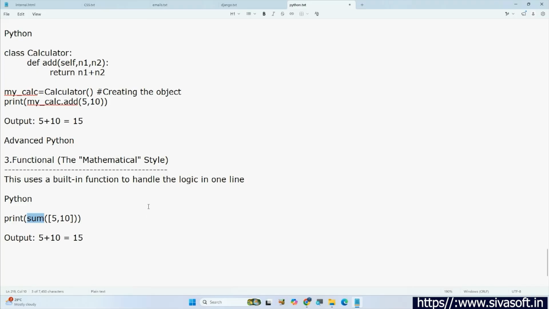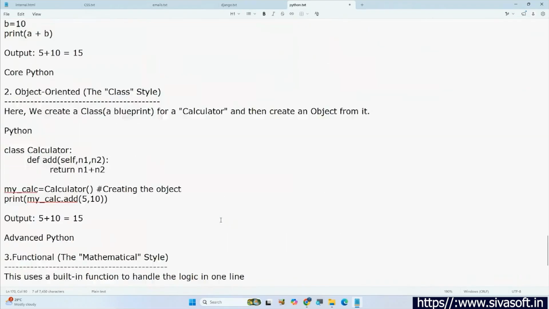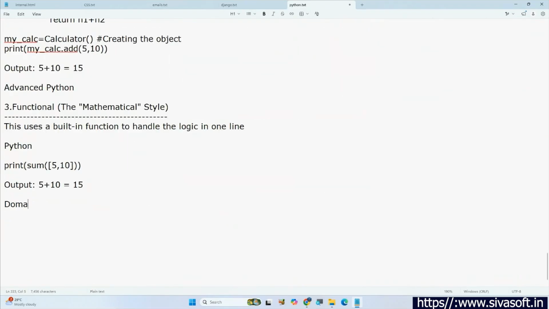Okay, fine. And next, in this particular definition, here I wrote one word called domains. Now regarding those domains. This Python is not only limited to a specific domain. Let's say it is not only for artificial intelligence or machine learning, or not only for data analytics. It's not like that. By using this Python, we can work with any domain. That is the meaning. Domains means areas of knowledge, that means where Python is used.